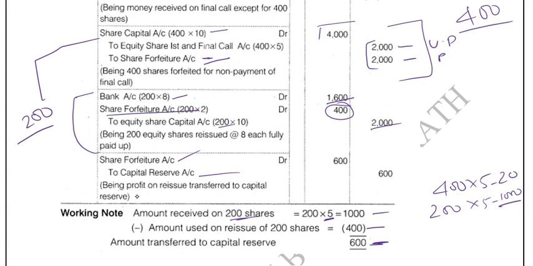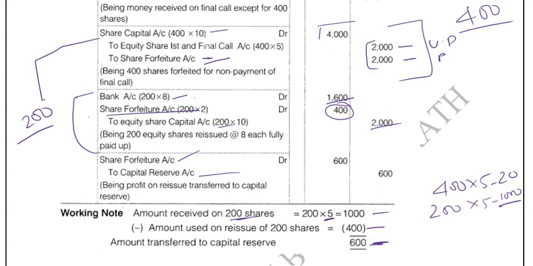What we need to understand is, whenever the forfeited shares are reissued at a discount, then we have to adjust the share forfeiture gain towards that discount value. So this is the most important concept.